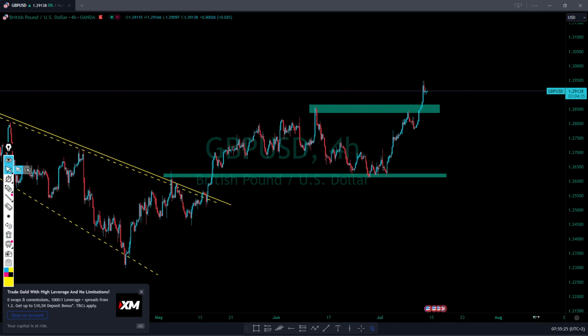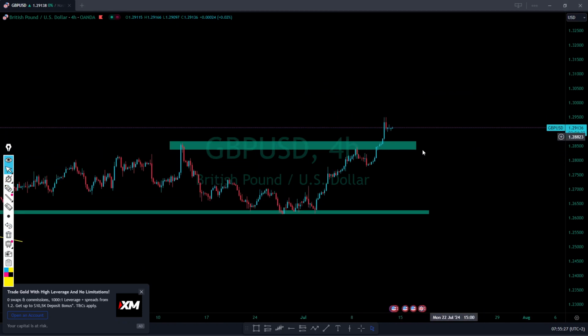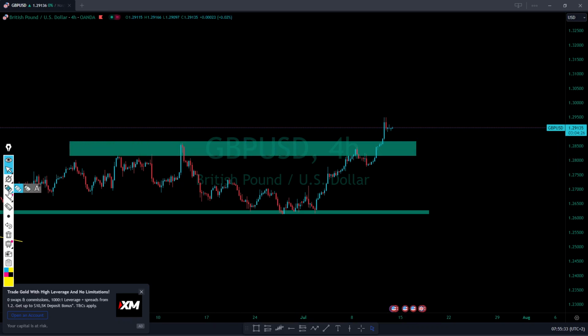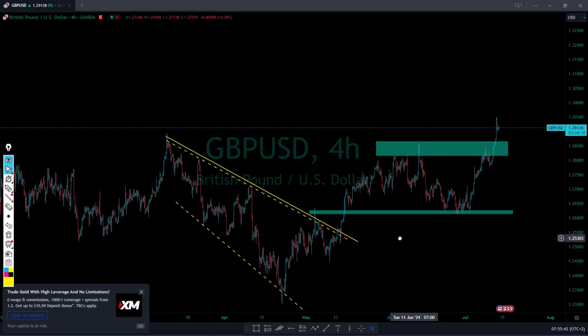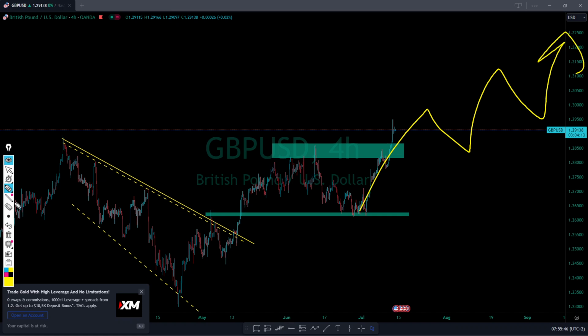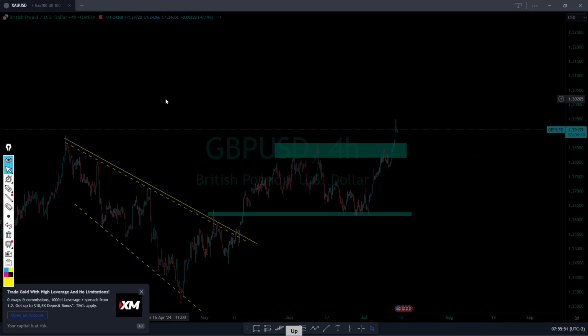But for now, I think it confirms our previous ideas that the market might continue with the uptrend structure, especially when we are coming from this aggressive downtrend structure. We are coming from this downtrend structure, so now we expect the market to continue like that. I hope you see the bigger picture of what I'm trying to show you.